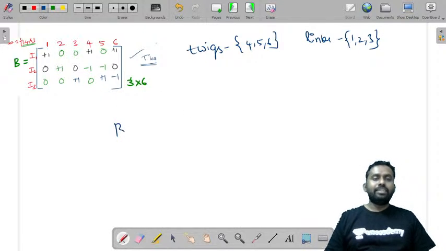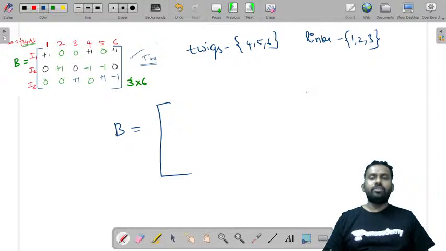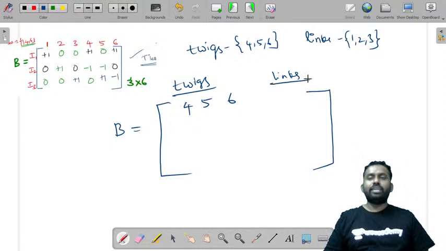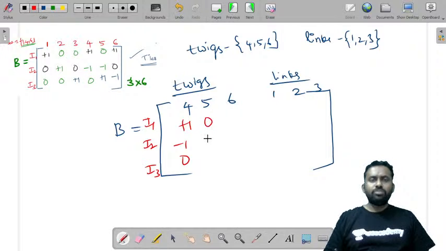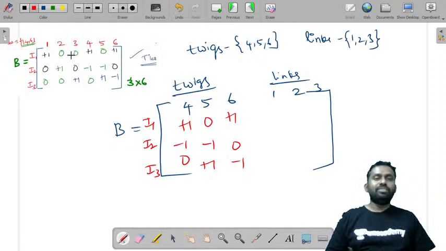So let us write in the form of twigs and links. First I'll write twigs: 4, 5, 6. Then we'll write links: 1, 2, 3. Nothing but these columns. What is the fourth column? Plus 1, minus 1, 0, for I1, I2, I3. What is the fifth column? 0, minus 1, plus 1. And sixth, plus 1, 0, minus 1. What is the first? Plus 1, 0, 0.